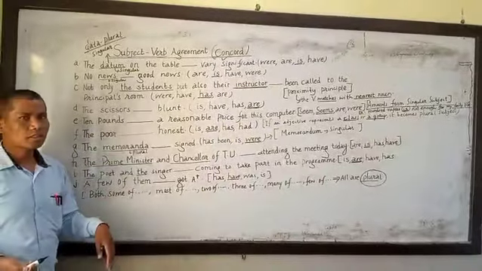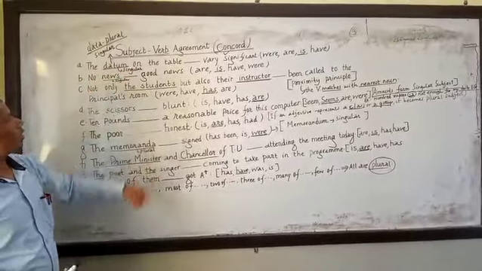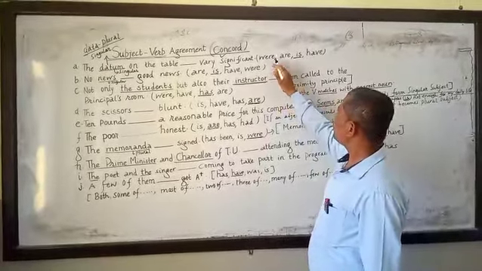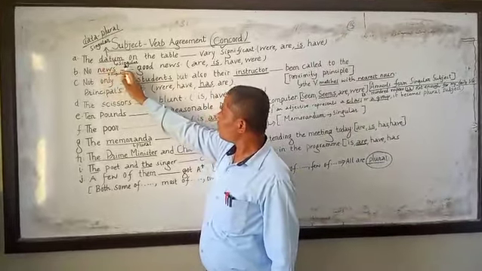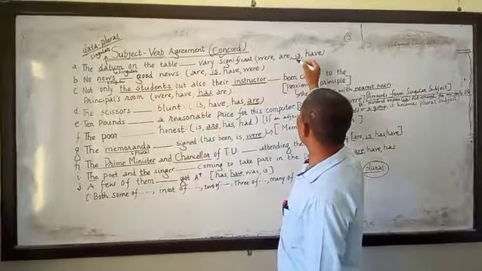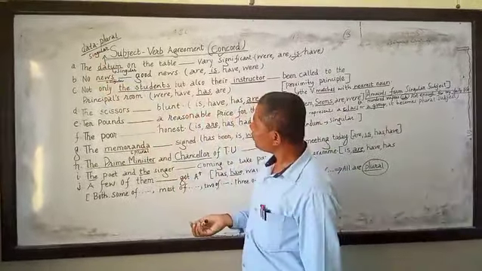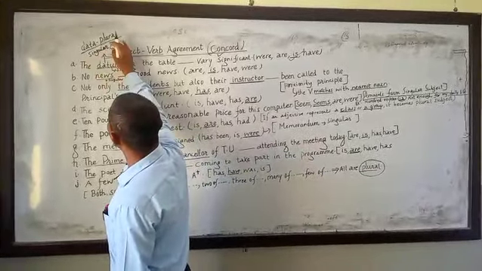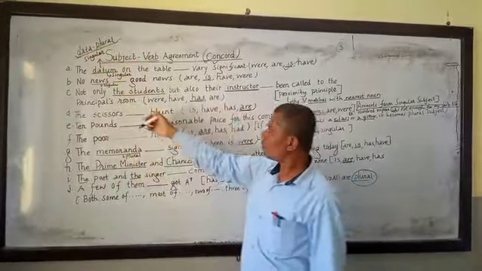So let's start the questions from number 1. The datum on the table very significant. Which one is correct here: was, are, is or have? Since datum is a singular subject, it takes is. The plural form of datum is data. Datum is the singular, and data is the plural. Let's come to number 2.